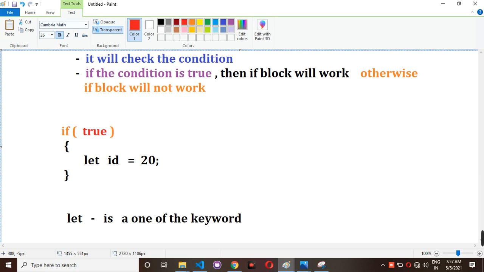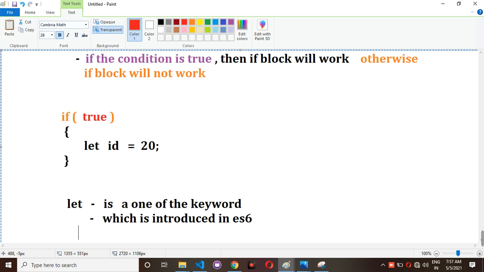which is introduced in ES6. Let is nothing but one of the keywords introduced in ES6. What is the use of the let keyword? Using the let keyword you can create a block scope variable.